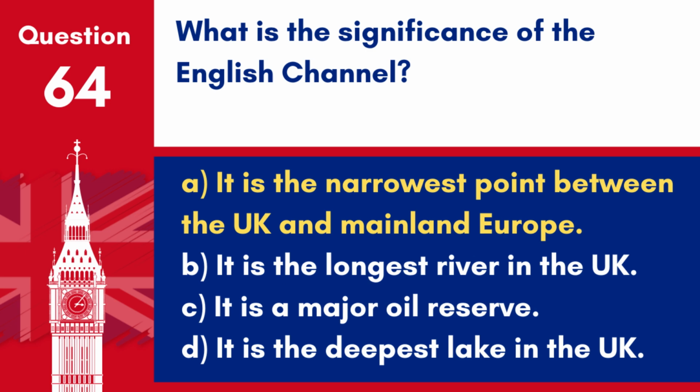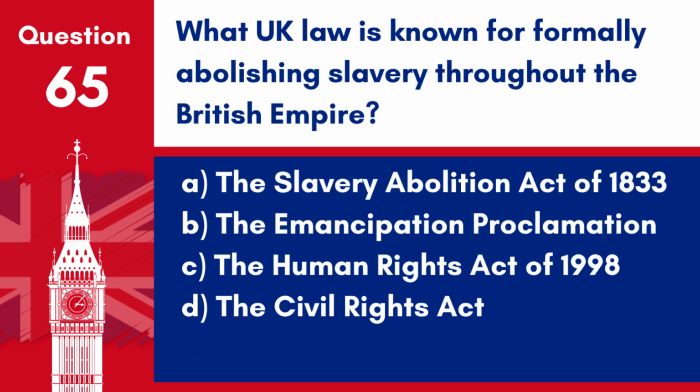Question 65. What UK law is known for formally abolishing slavery throughout the British Empire? A. The Slavery Abolition Act of 1833. B. The Emancipation Proclamation. C. The Human Rights Act of 1998. D. The Civil Rights Act. Answer: A. The Slavery Abolition Act of 1833. This law is known for formally abolishing slavery throughout the British Empire, marking a significant moment in British legal history.